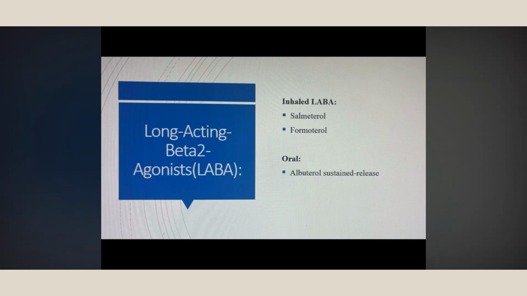It is very important for the nurse practitioner to educate the patients, because with formoterol and salmeterol, the ending in -terol, patients can confuse them with albuterol, which is the short-acting relief medication. So when they are short of breath, some patients may try to use these LABAs, and they won't get relief from it. So it is very important for them to understand the difference between SABA and LABA: LABA is only for control. It wouldn't produce any acute relief of symptoms.